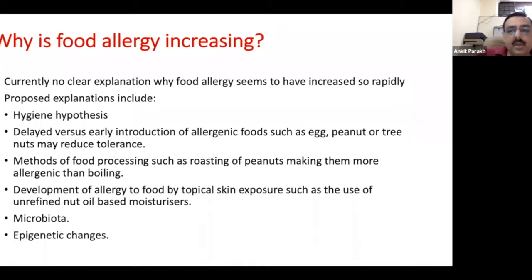So we have good data for peanut, and there is some data for eggs. We do not have data for the other nuts or foods. Then it also depends on food processing, such as roasting of peanuts, which makes them more allergenic than boiling. There's also some data on the development of allergy to food by topical skin exposure because of the refined oil-based moisturizers which are used, change in microbiota, and their epigenetic changes which have been reported.